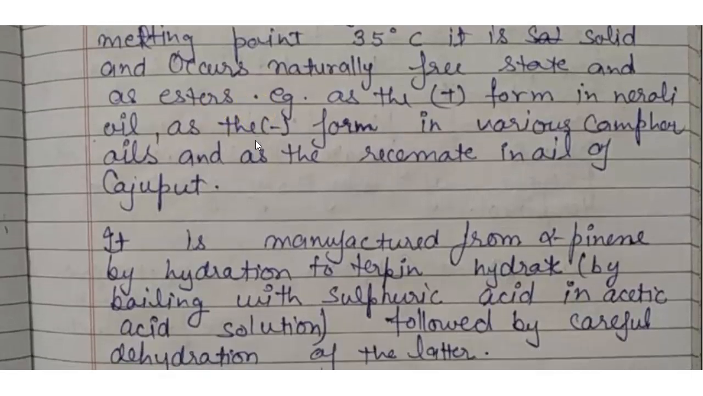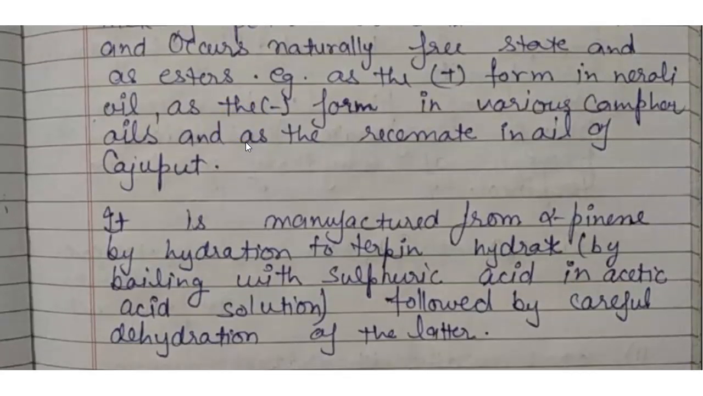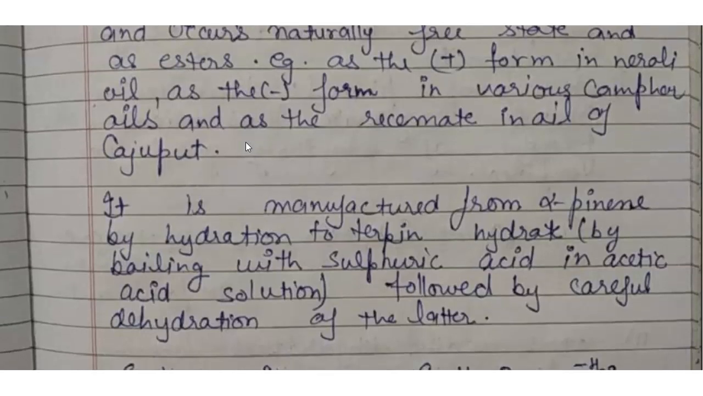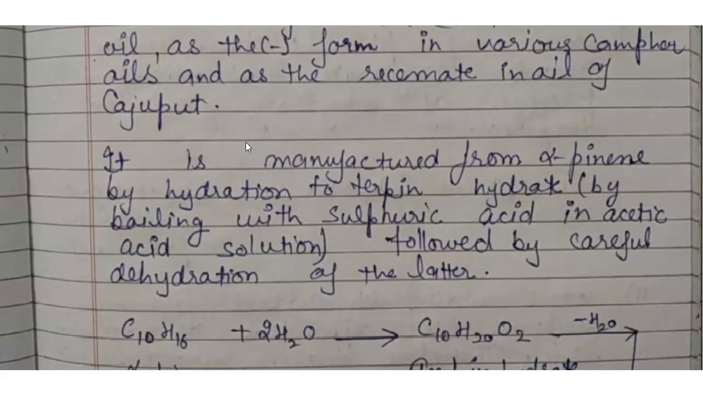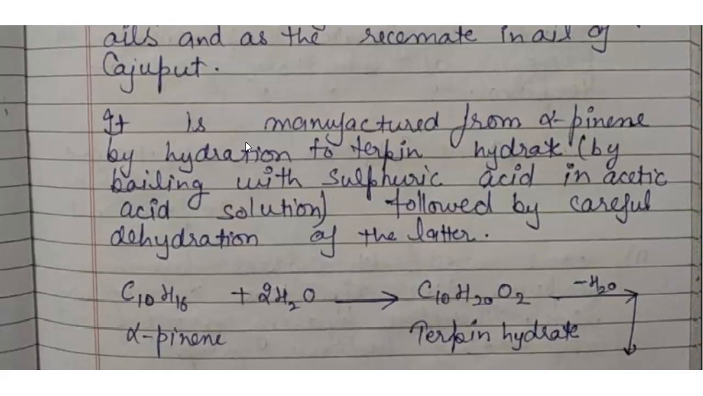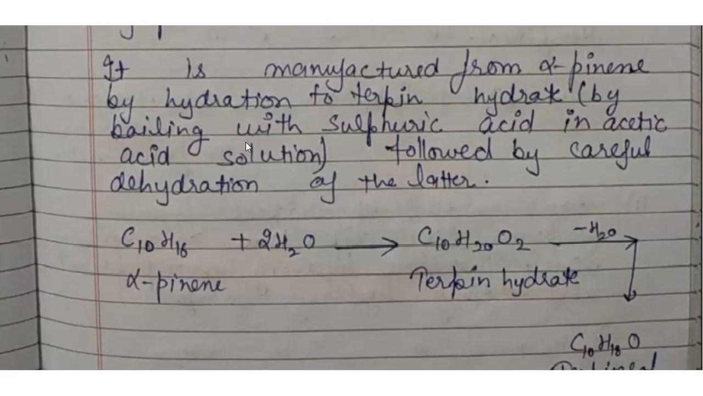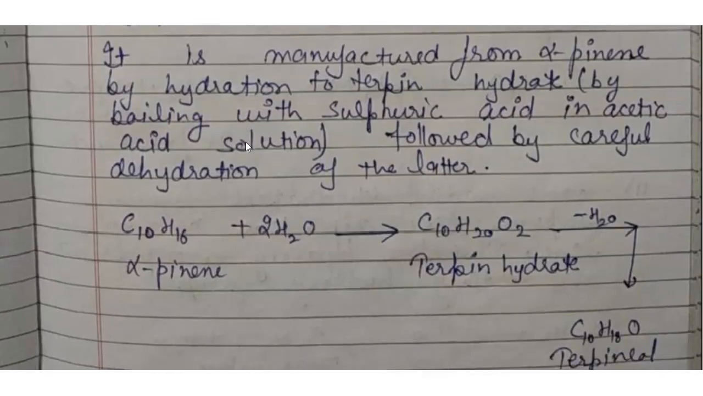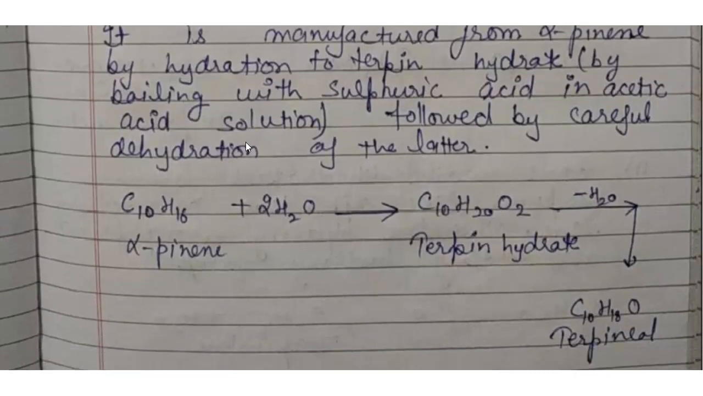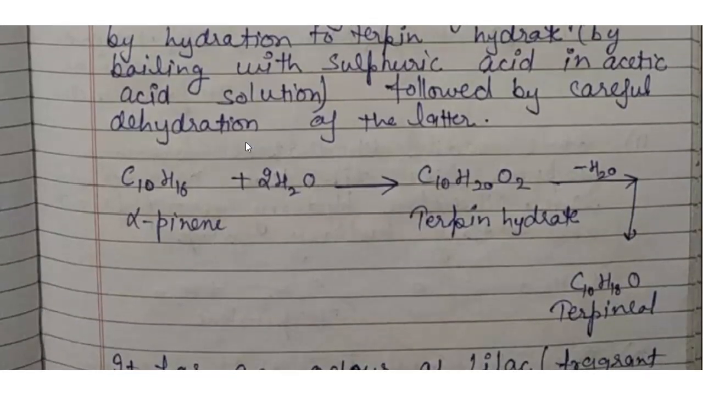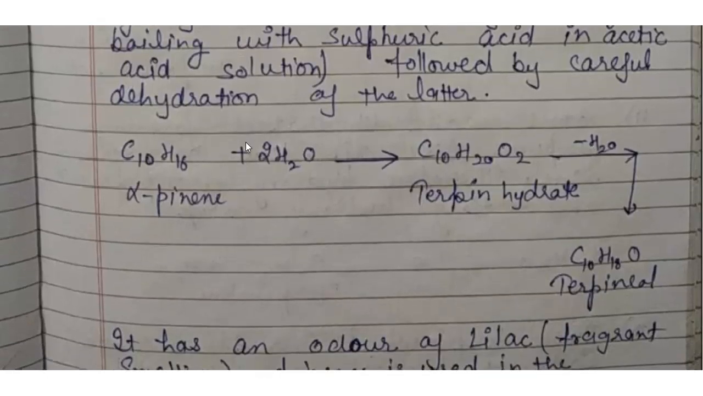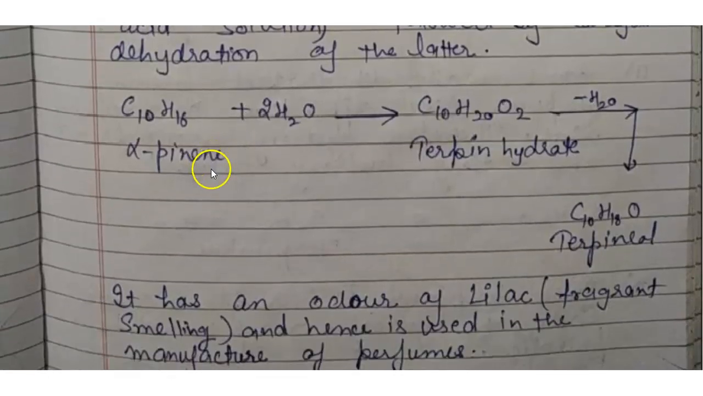For example, the positive form is found in neroli oil, the negative form in various camphor oils, and the racemate in oil of cajuput. It is manufactured from alpha-pinene by hydration to terpene hydrate, by boiling with sulfuric acid in acetic acid solution, followed by careful dehydration of the latter. This is alpha-pinene,